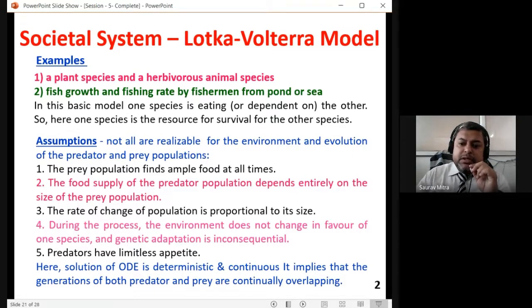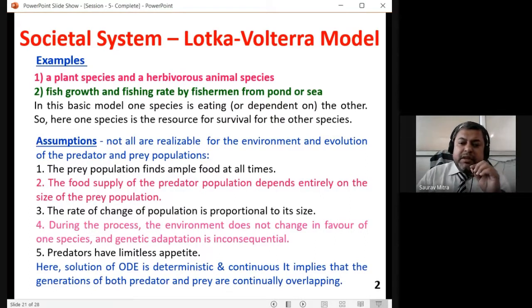The rate of change of population is proportional to the size. Okay, so the rate of change of the population is proportional to the size. So more rabbits will increase the number of foxes. More foxes will decrease the number of rabbits. And if the number of rabbits decreases, in turn, in the long run, the number of foxes also will reduce.